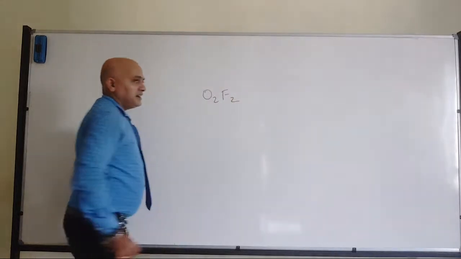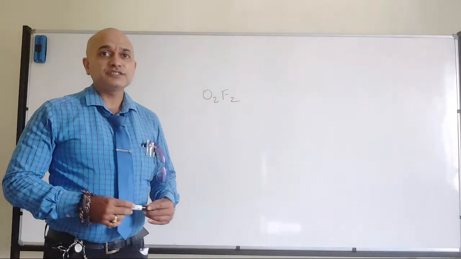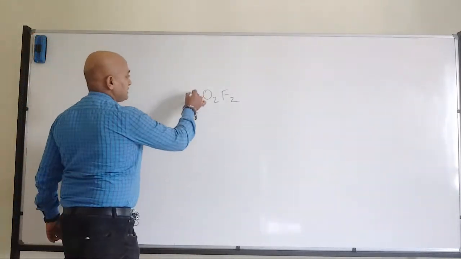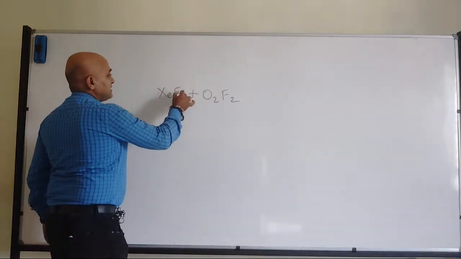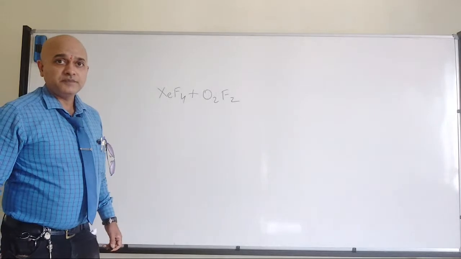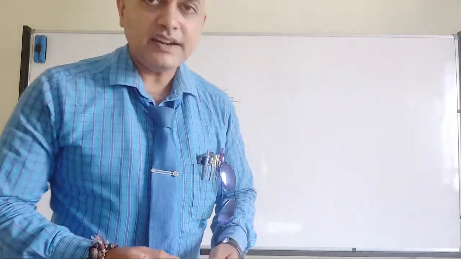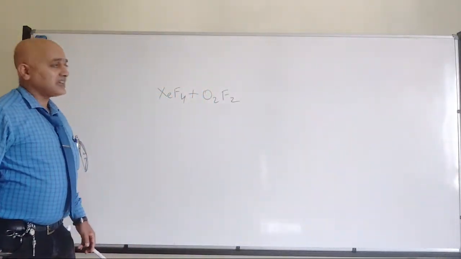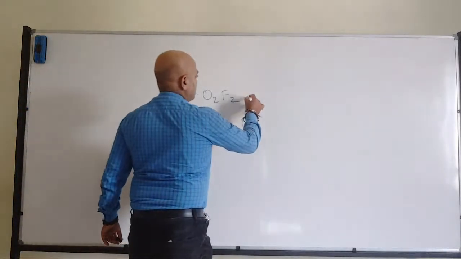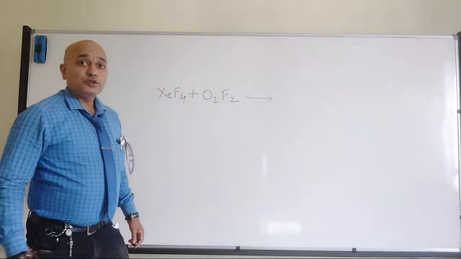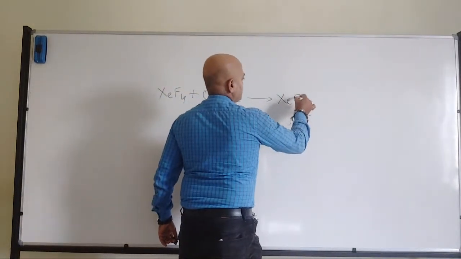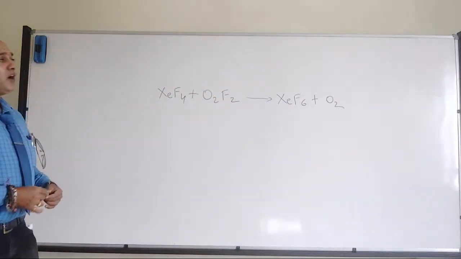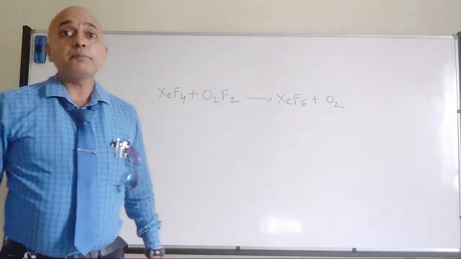It is dioxygen difluoride. If you recollect, we have discussed this can be used as a fluorinating agent. That's another application where it can react with xenon tetrafluoride. Xenon tetrafluoride can react with dioxygen difluoride to form XeF6 plus oxygen. That's where we have another application.